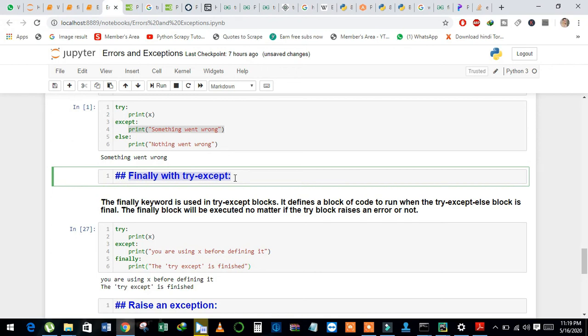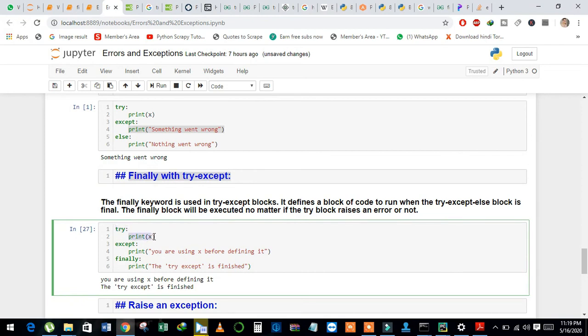Or we can say that the finally block will be executed no matter if the try block raises an error or not. And see here in the example, in try I have written print x, and x is not defined,